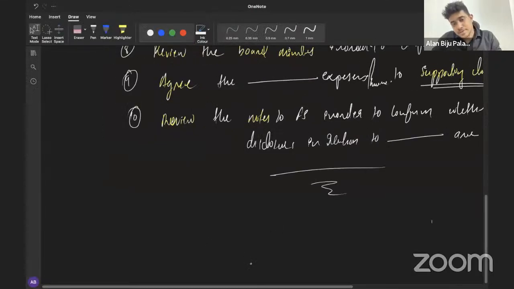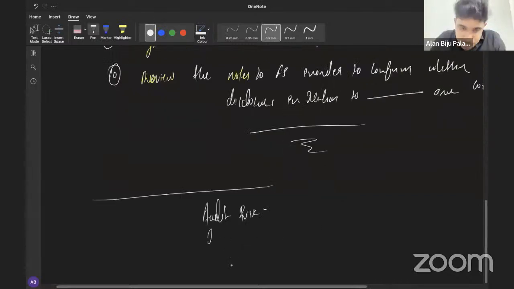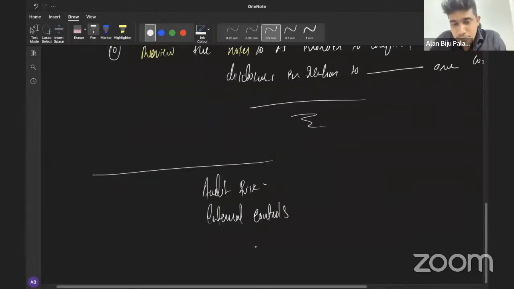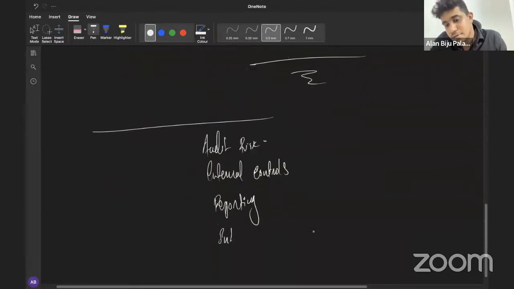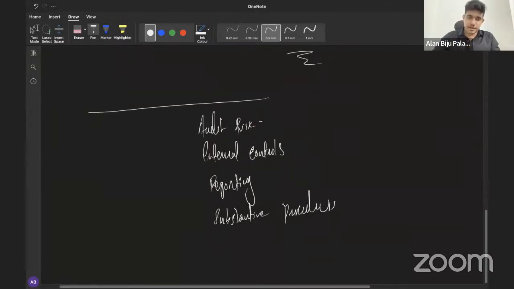Any other areas? There will be questions from the area of ethics and corporate governance. So these are the main areas that will be tested as part of our descriptive questions, right?